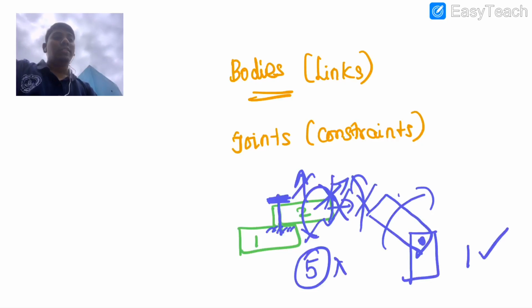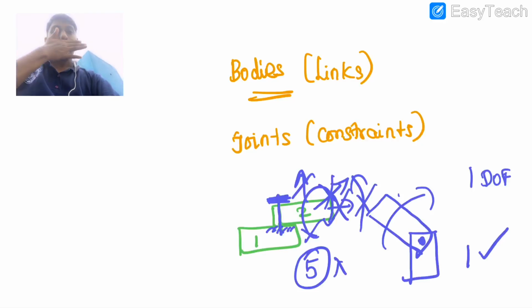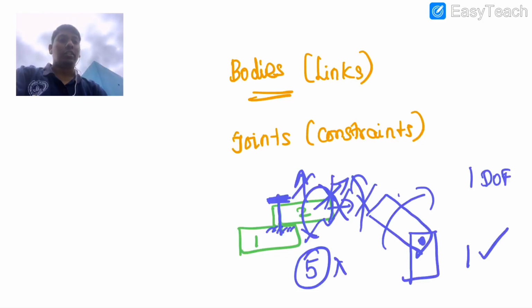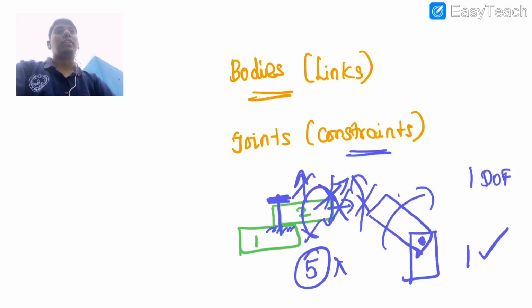Such joints we call 1D of joints. So in the sense of what it is doing, it is constraining five, or you can say it is arresting 5 more motions. So that's why it is called constraints. And any body, if you are making a configuration, the body is supposed to associate with another body. So this association we are going to call joints.